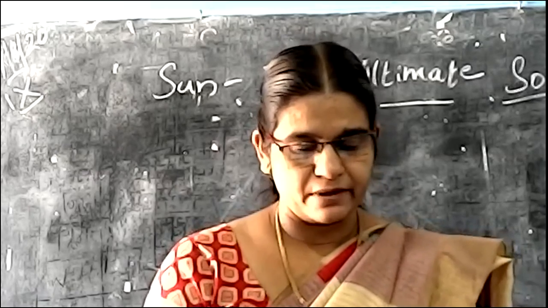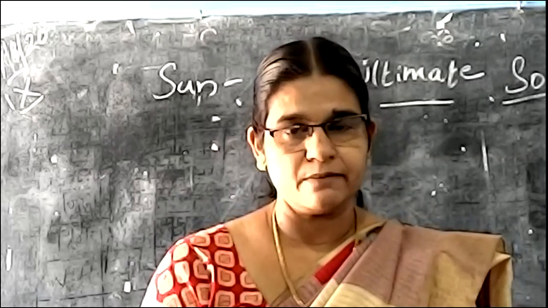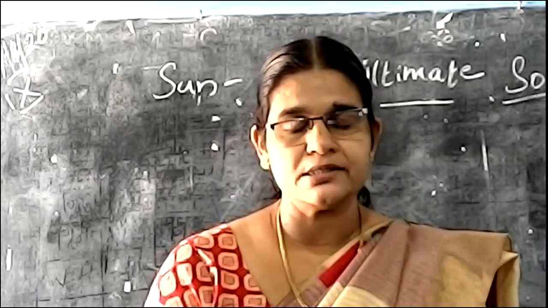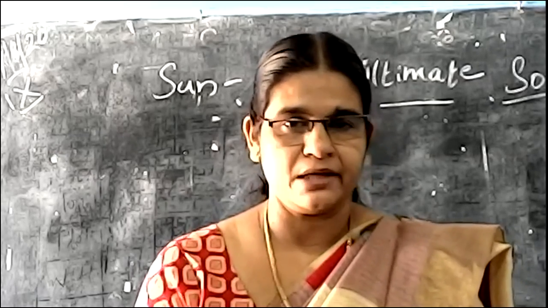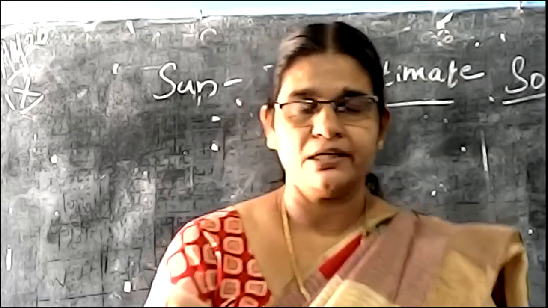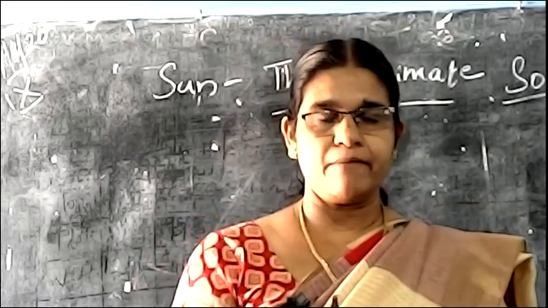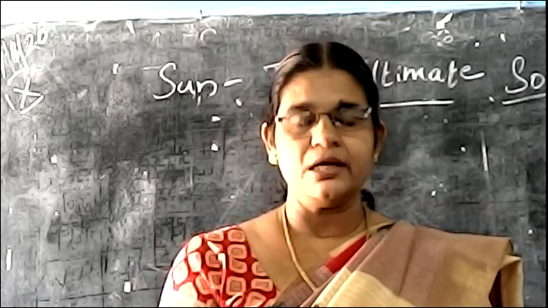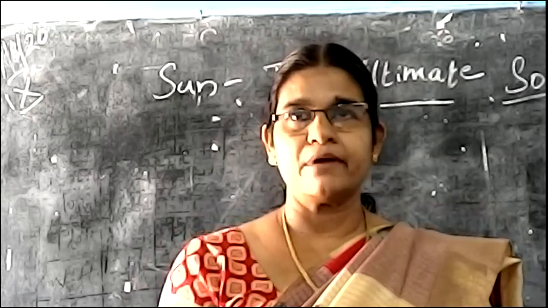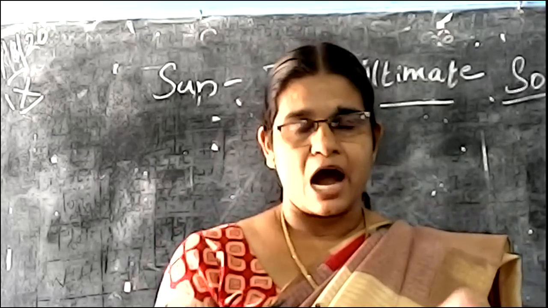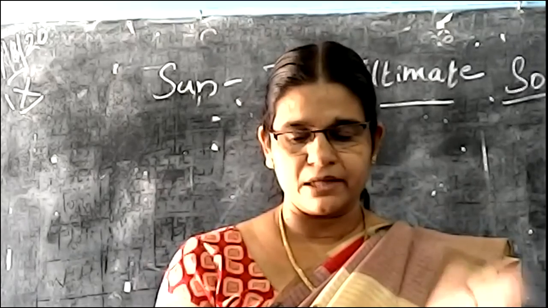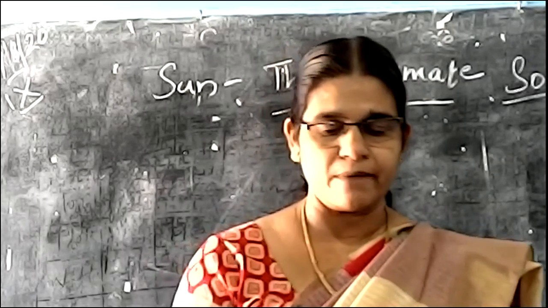It varies with the weather condition. At 2 p.m. there is the maximum temperature, and just before sunrise there is the minimum temperature. For finding the temperature, there are two concepts: one is the diurnal temperature and the second is the daily mean temperature. Daily mean temperature is the average temperature of the day. How do we find the daily mean temperature? Maximum temperature plus minimum temperature divided by 2.